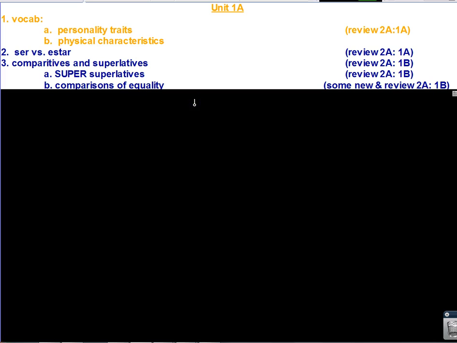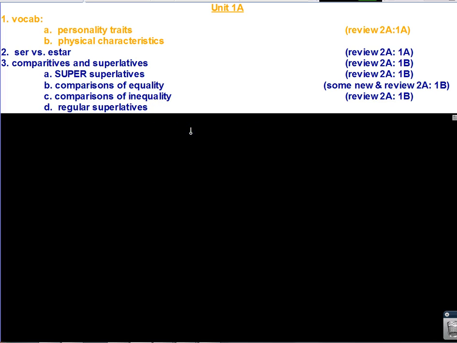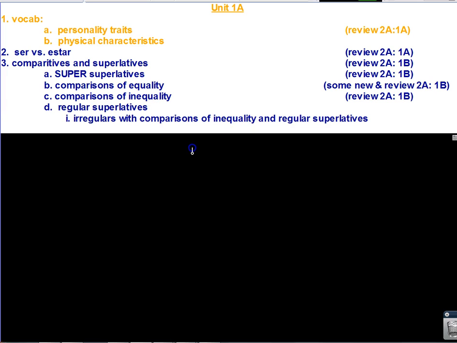We learned about comparisons of equality to say someone or something is as blank as someone else, but we are going to be learning some new information about this. And we also learned about comparisons of inequality. We will soon be learning about regular superlatives and the irregulars when it applies to these. So let's start with our review over the super superlatives, comparisons of equality and inequality. What do we need to know?